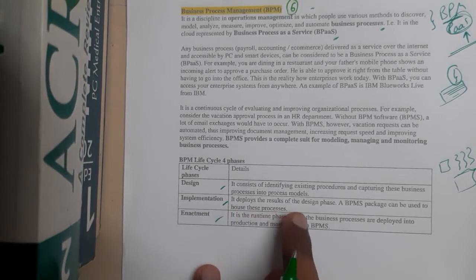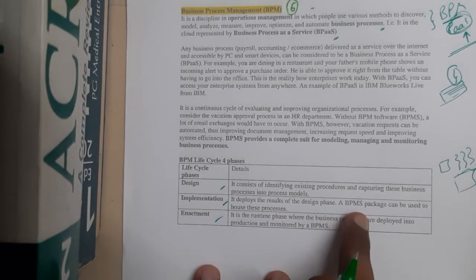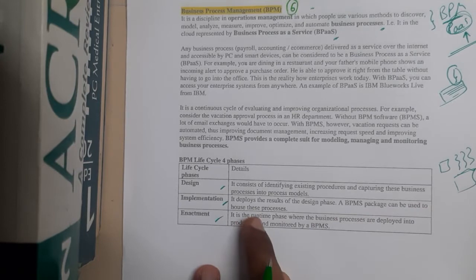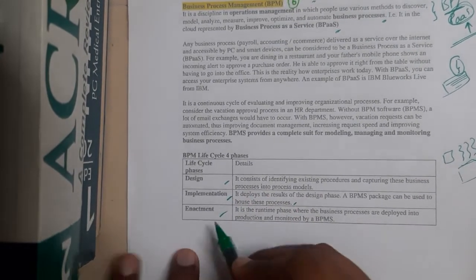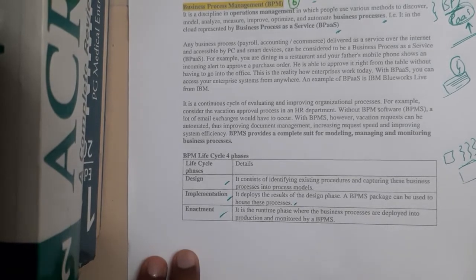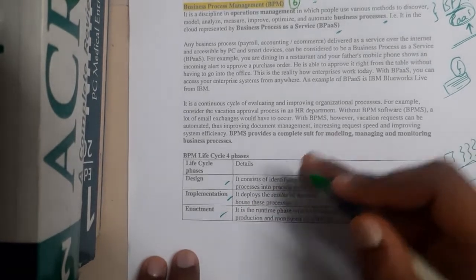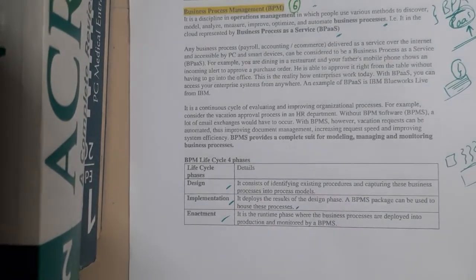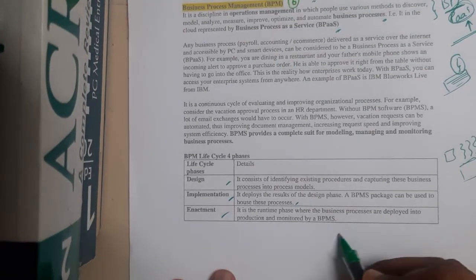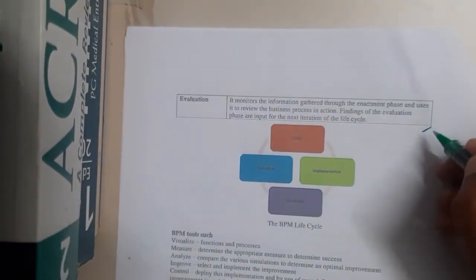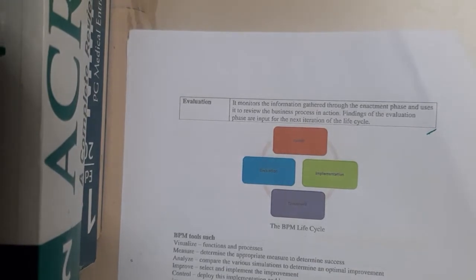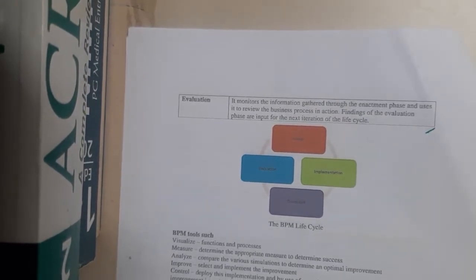It develops the result of the design phase. So a BPM package can use these processes. So basically implementation will be done here. Similarly, enhancement. If there are any more upgradations or any kind of changes, you will run the process and compare it, guys. Basically whether it is going as per your requirement and everything, and you will think that it's fine in that way, and at the end you will do evaluation. It monitors the information gathered throughout the whole method.